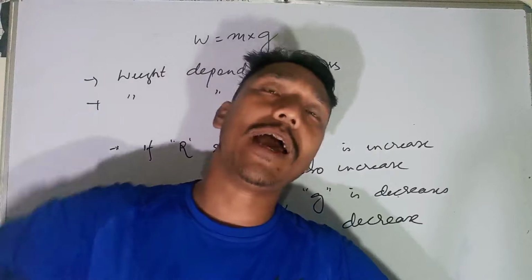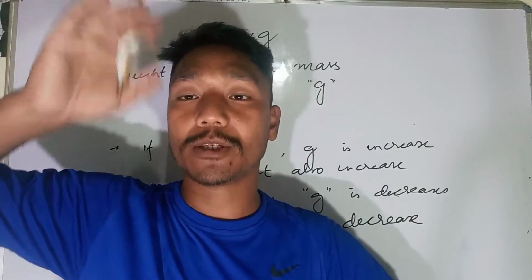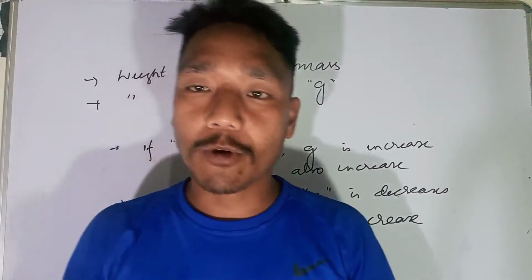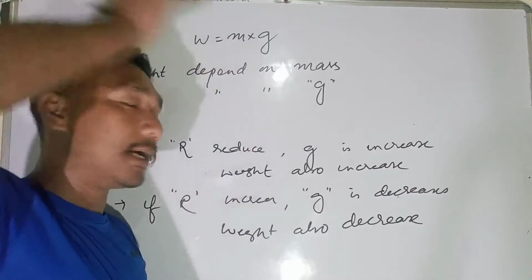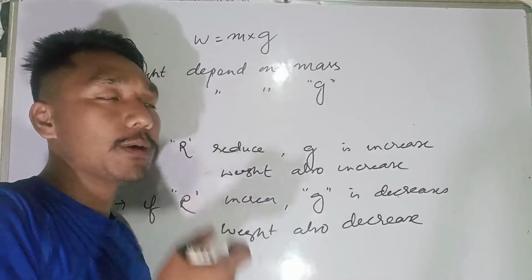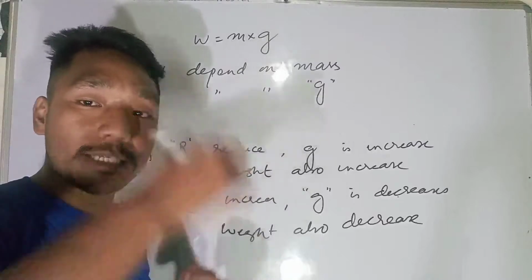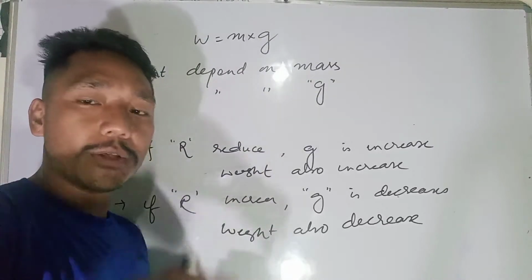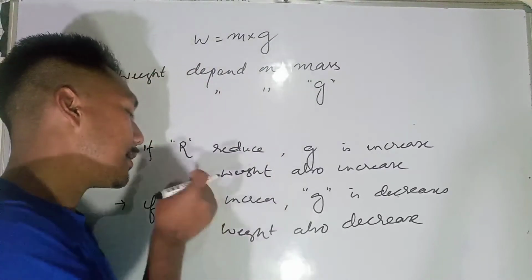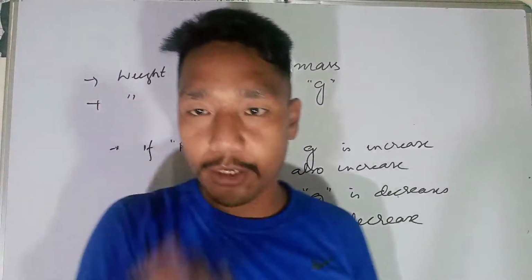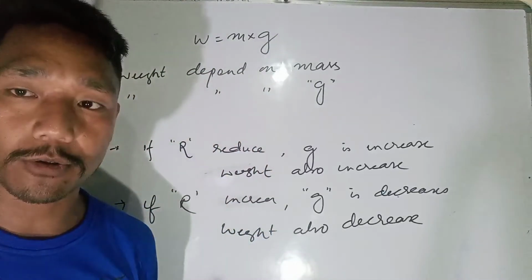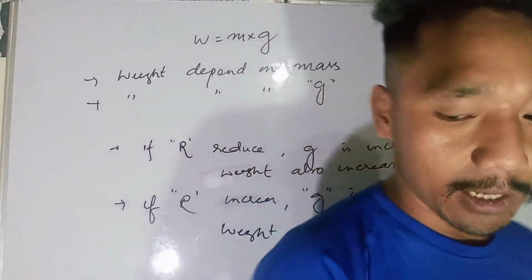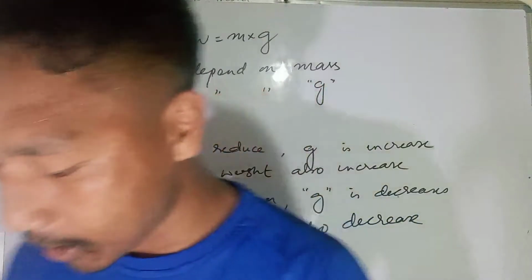But if you go and weigh yourself on the moon, your weight might be totally zero also. That means what? If you go and weigh yourself on the moon, the distance between the earth and the moon is increasing. If the distance is increasing, the acceleration due to gravity also will be reduced. If acceleration due to gravity reduces, that means weight also will be reduced. So that is what we are talking about. I think you are clear about this one.